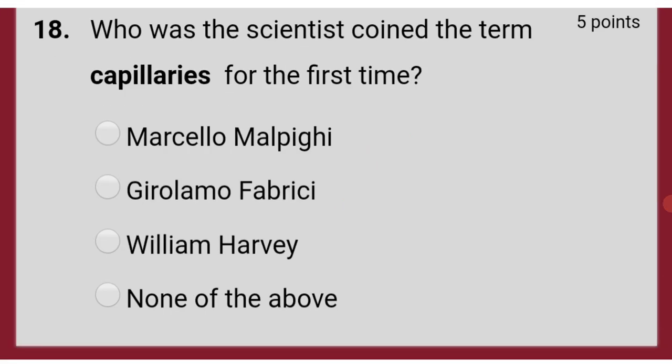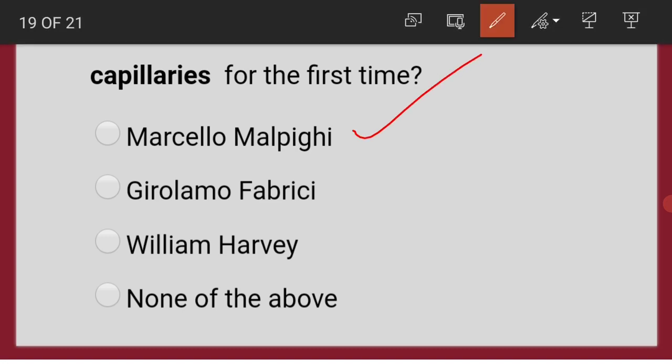Who was the scientist that coined the term capillaries for the first time? This is again Marcello Malpighi.